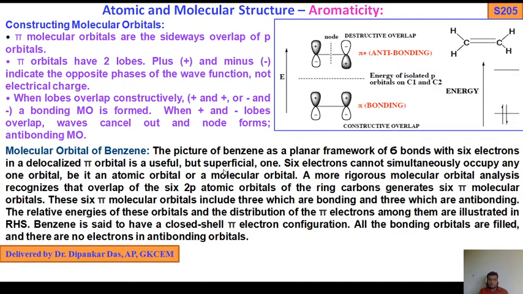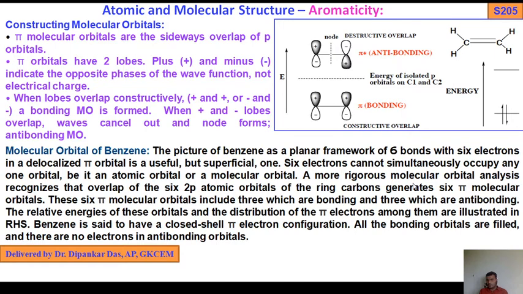In the next slide, there is a diagram. The picture of benzene as a planar framework of sigma bonds with 6 electrons in a delocalized pi orbital is useful but superficial. 6 electrons cannot simultaneously occupy any one orbital, be it an atomic orbital or molecular orbital.